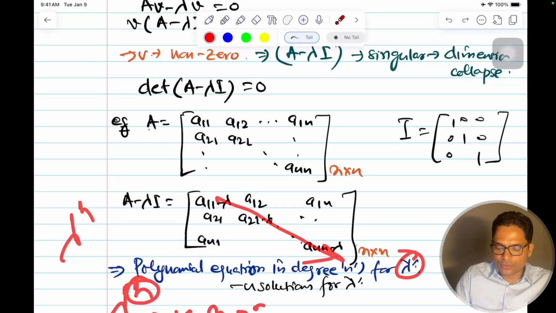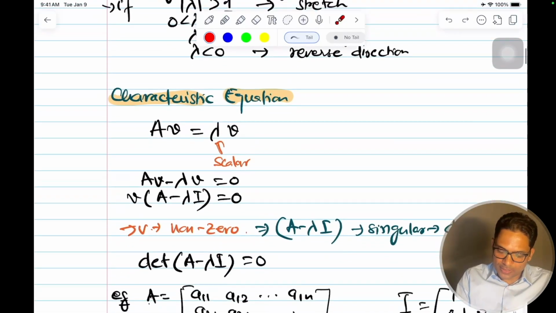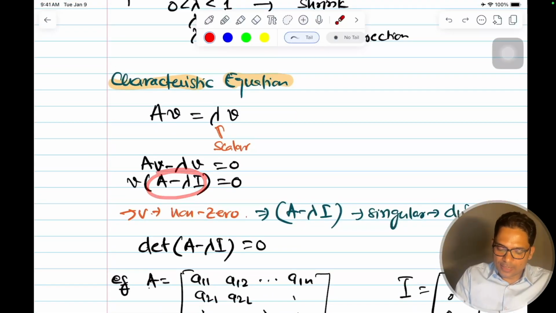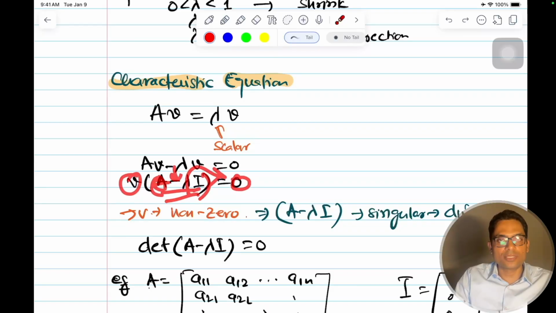So this will have n solutions. So it will give me the n solutions for all the lambdas for this matrix. Okay, and why was this 0? We computed A minus lambda I, and this is a vector in some dimension, and now it is becoming 0, which means there is some dimension collapse. That's why. So this is non-zero, and multiplication by this matrix. So this matrix must be singular, only then it is causing a dimension collapse, which is causing a 0 here.